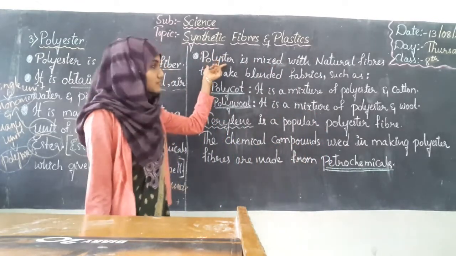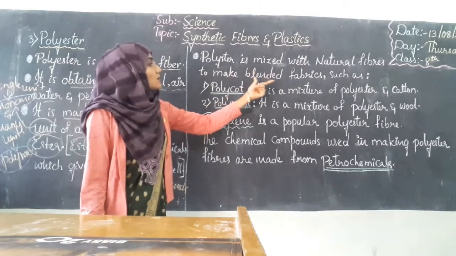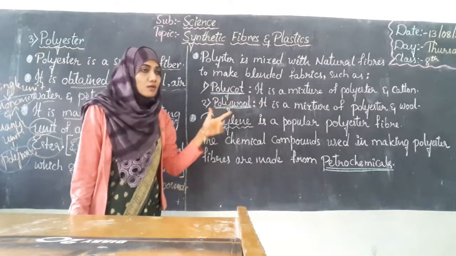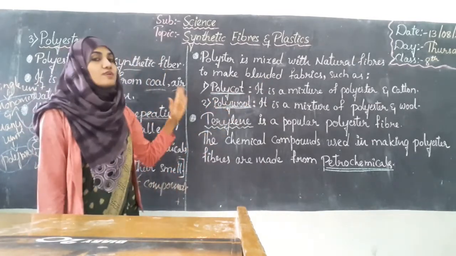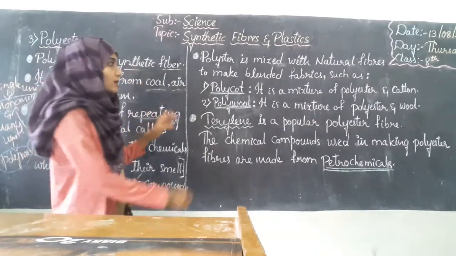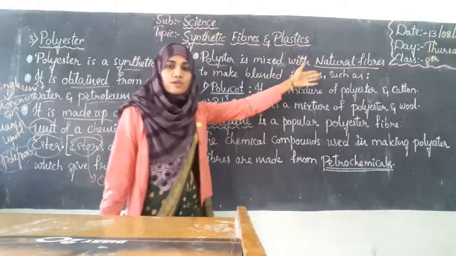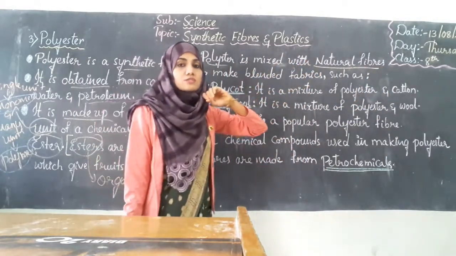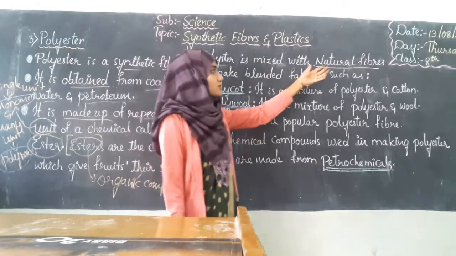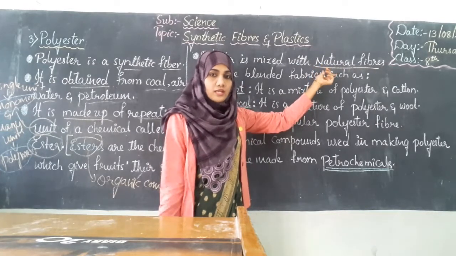If this polyester is mixed with natural fibers, blended fabrics such as polycot and polywool are made. So what are natural fibers? Fibers obtained naturally either from plants or animals are called natural fibers, like wool, cotton, silk and so on.